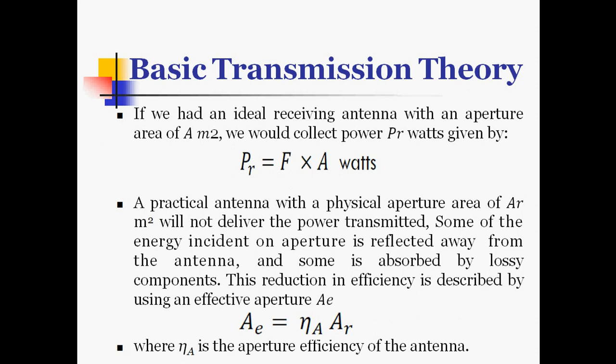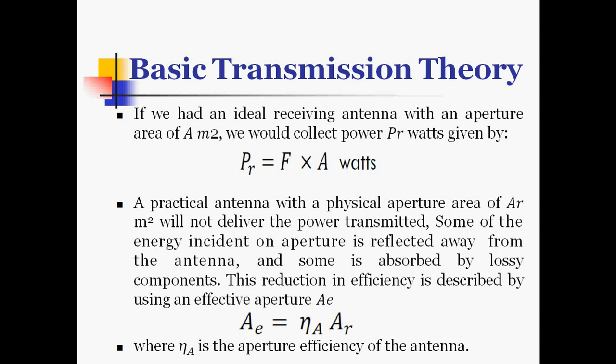What we are saying here is that a practical antenna with a physical aperture area AR meter square will not deliver the power transmitted, because some of the energy incident on the aperture is reflected away from the antenna and some is absorbed by the lossy component. So there is a reduction in the efficiency of the received power, and that is described as the effective aperture area,